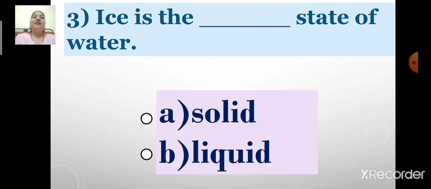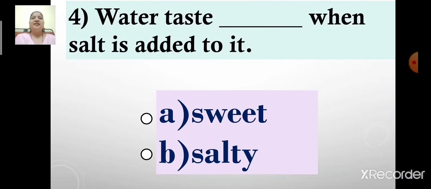Yes, you are right. Option A solid is the correct answer. So now let us select option A solid. So children, ice is the solid state of water. Next, number 4. Water tastes dash when salt is added to it.